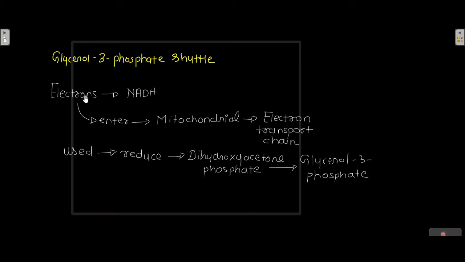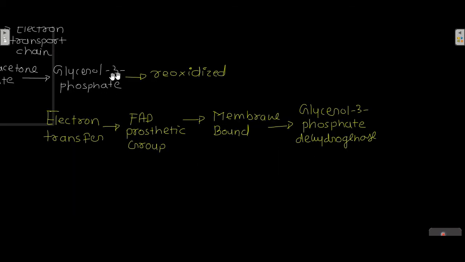The electrons reduce dihydroxyacetone phosphate into glycerol 3-phosphate, and that is how they enter from NADH into the mitochondrial electron transport chain.